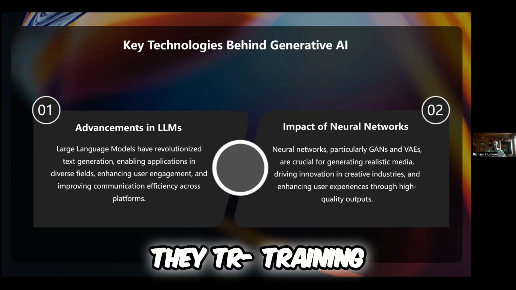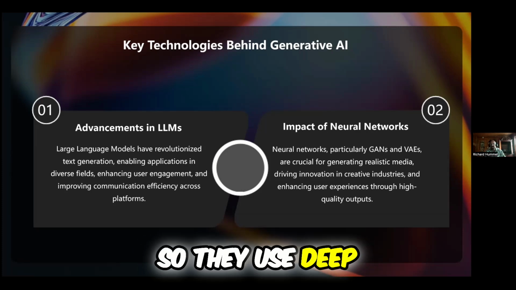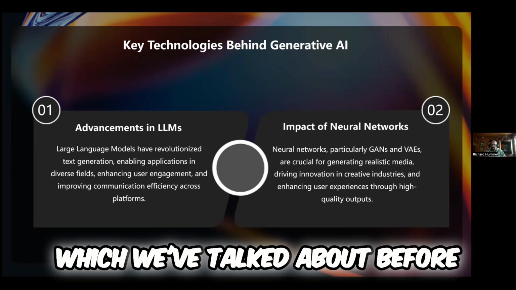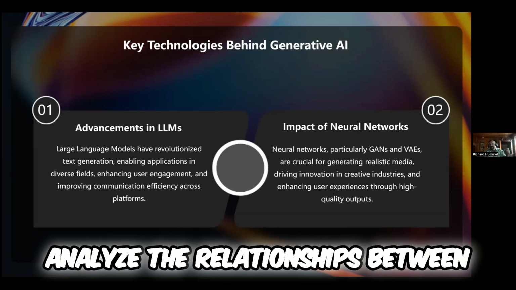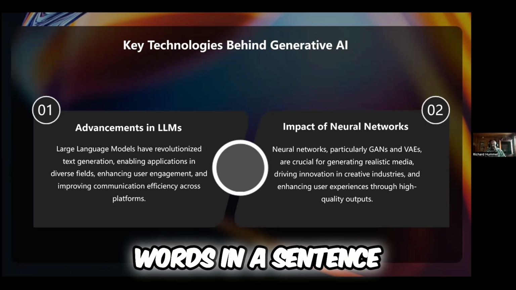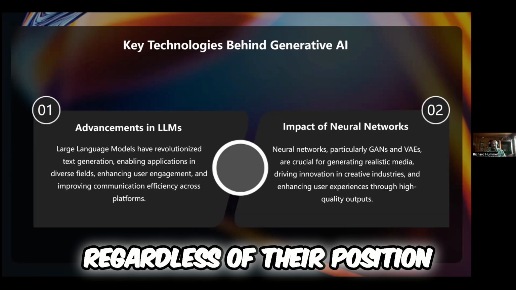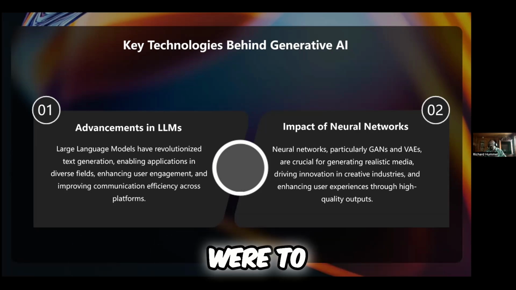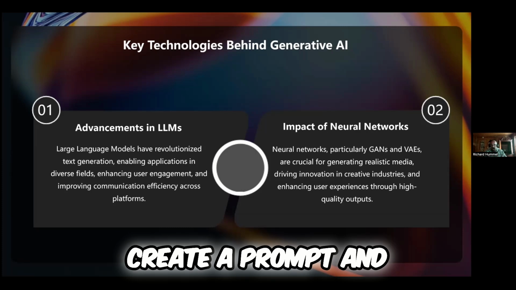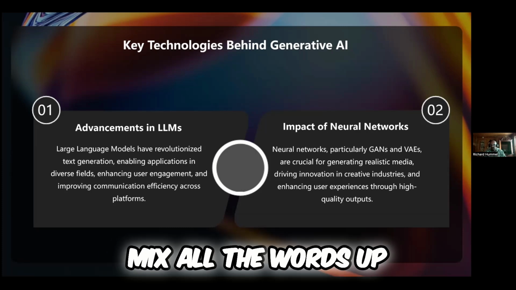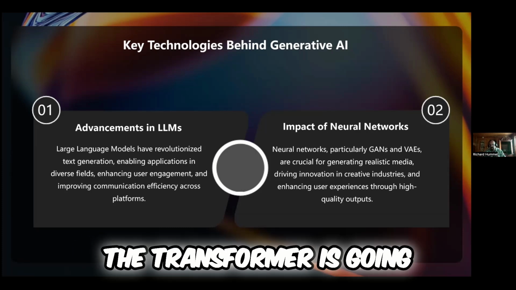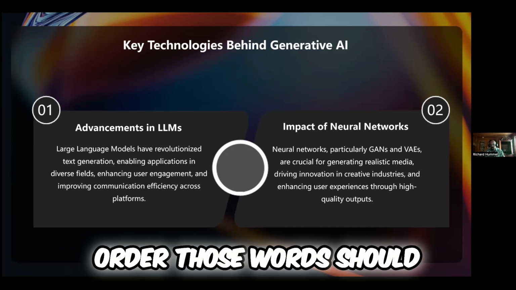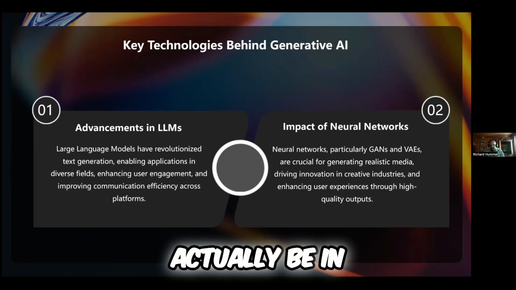They train, right? They use a deep learning architecture called a transformer, which we've talked about before. This enables them to analyze the relationships between words in a sentence, regardless of their position. So even if you were to create a prompt and mix all the words up, the transformer is going to know what order those words should actually be in.